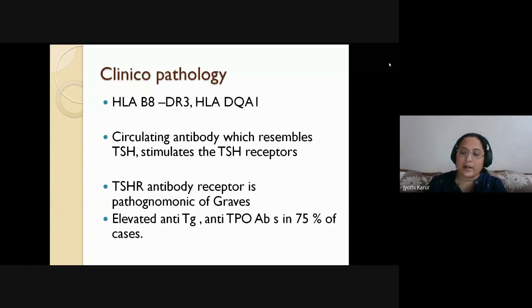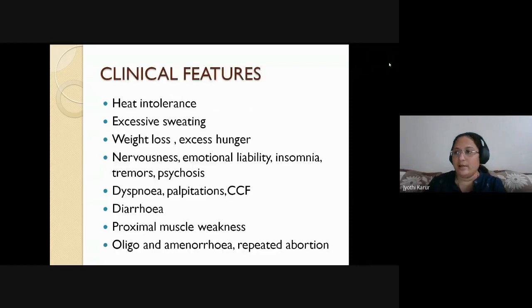So obviously the thyroid hormones, both T3 and T4, will be excessively elevated and TSH will be decreased. Then you can ask me, madam, if TSH is decreased, so it is the antibodies, the pseudo antibodies which resemble TSH, that is stimulating the thyroid. So you all know the clinical features of hyperthyroidism or thyrotoxicosis.